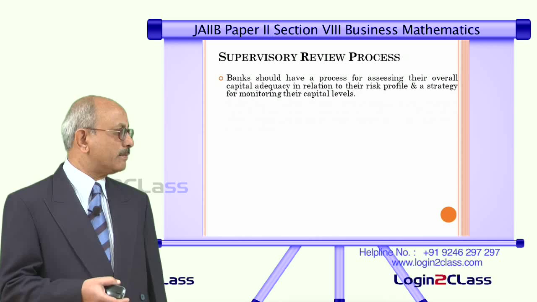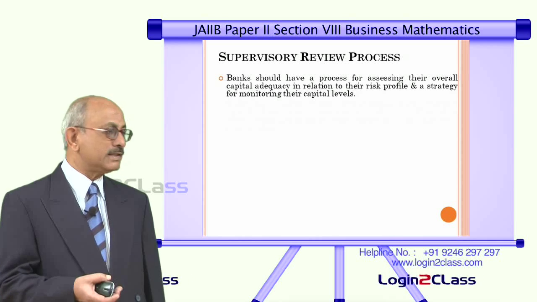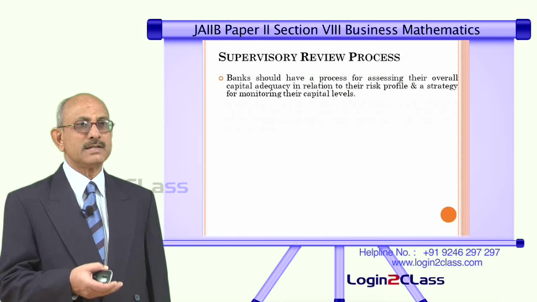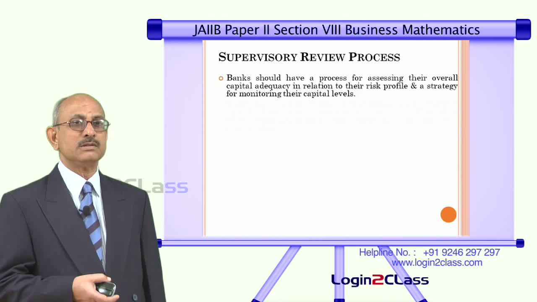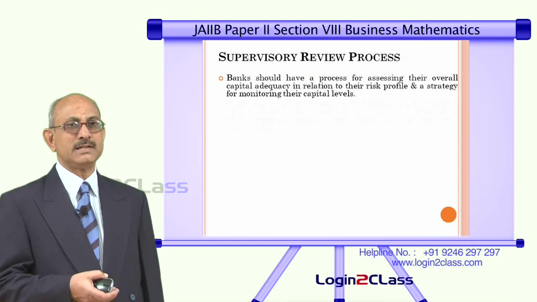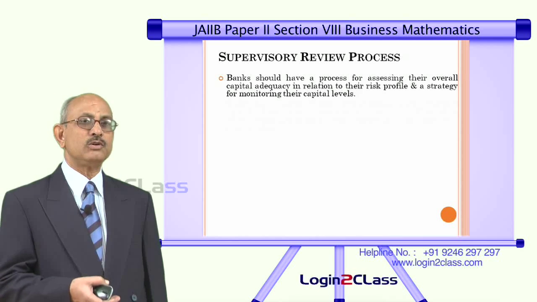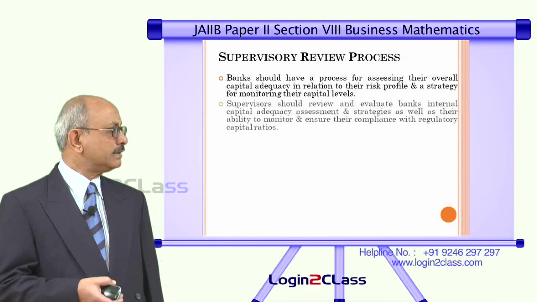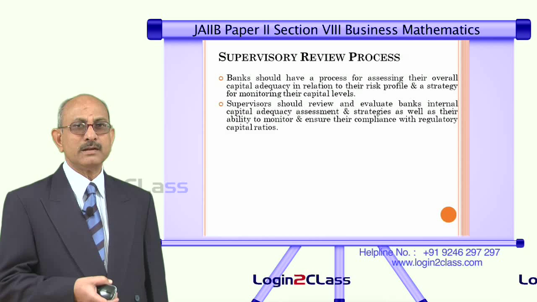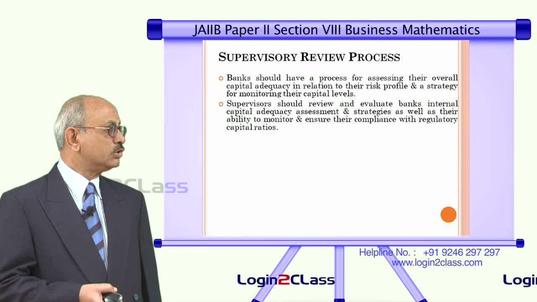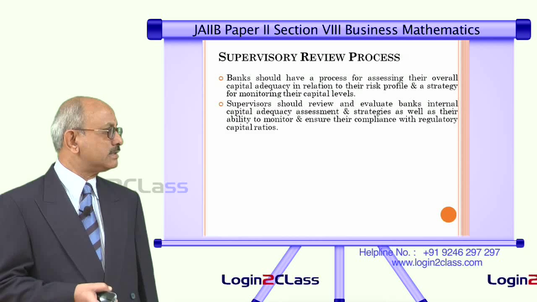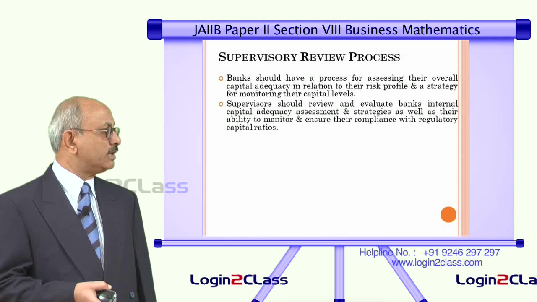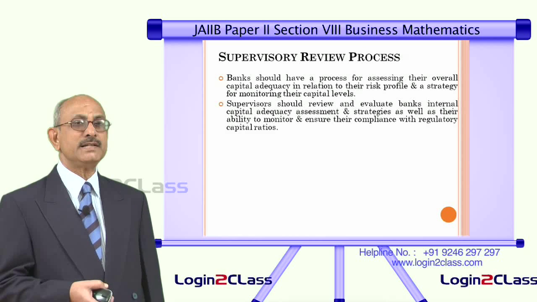If business keeps going up, which means they will be creating more assets, they will have to bring in more capital. So, on a periodical basis, banks will constantly have to find out their level of capital adequacy and try to ensure that they do not fall below the minimum laid down in the Basel II Accord. In addition to that, the supervisor, that is the Reserve Bank of India in the case of India, should review and evaluate banks' internal capital adequacy assessment and strategies, as well as their ability to monitor and ensure their compliance with regulatory capital ratios.